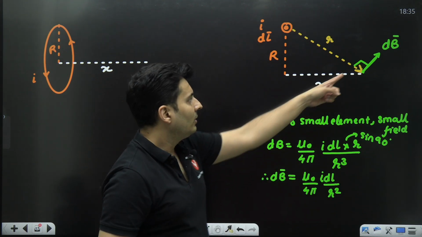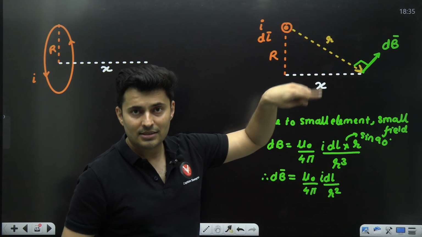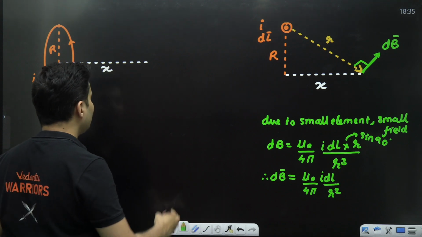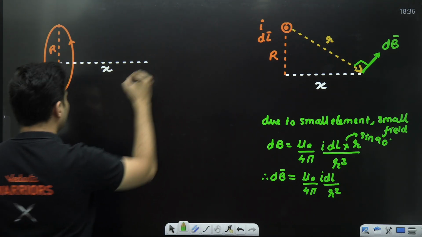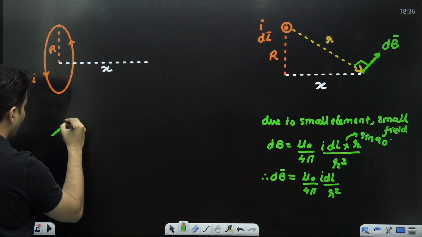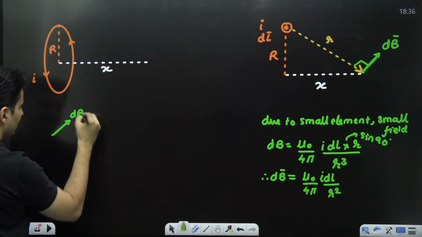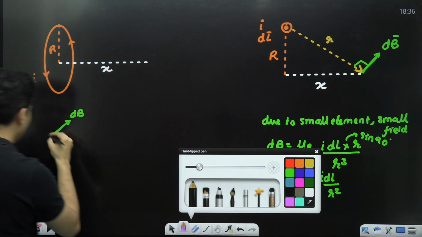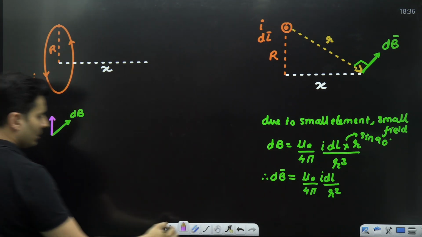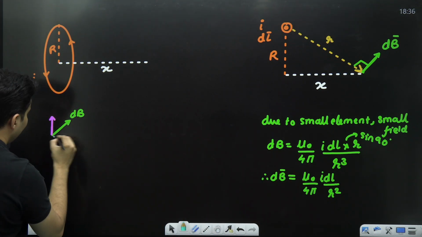Okay. Now there will be many such dBs. Each dB, think like this, will have two components. One component will be here, the other component will be here.